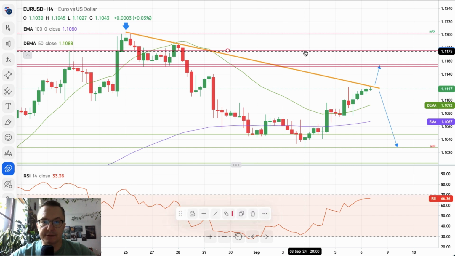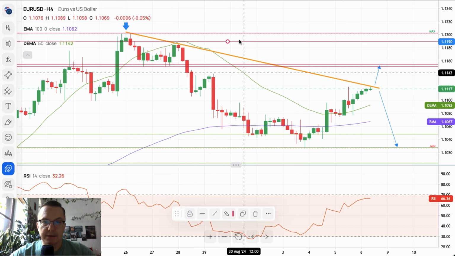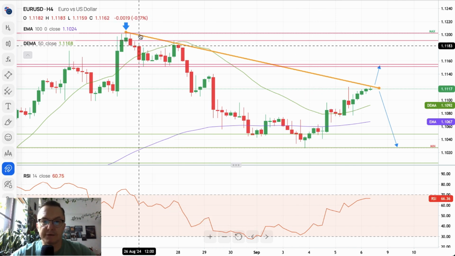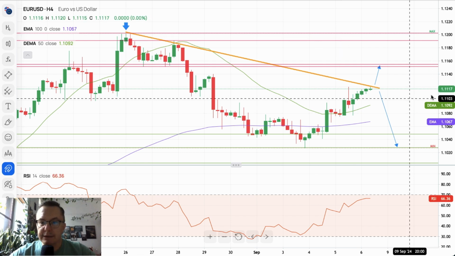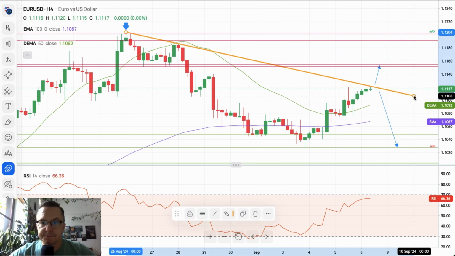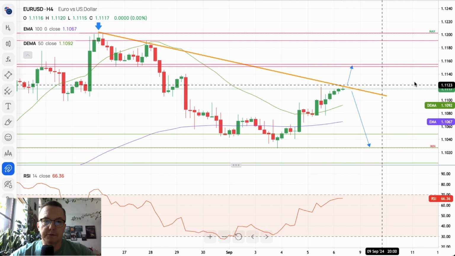So let me just adjust the levels first. This is the next technical resistance, 1.1191, and of course the swing high at 1.1202. Now this trend line might be a little bit difficult for the bulls to break.